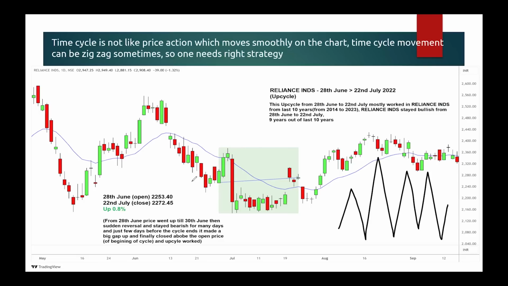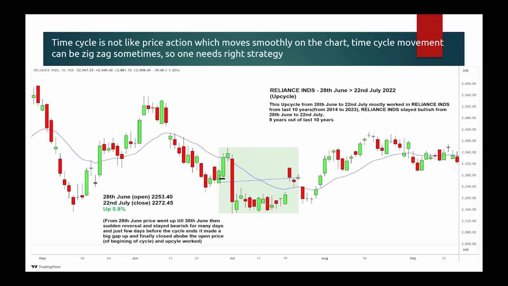That means it is not simply buying a call option because it's an upcycle and then selling it when the cycle ends. That is not how it is done in time cycle. It is not like, oh, buy a call option when the cycle begins and square off the day the cycle ends. No, there are strategies involved which we discuss when we come to the strategy section.